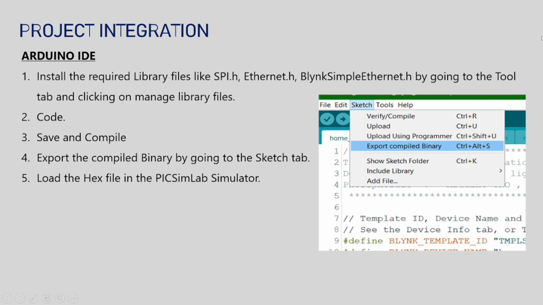Project integration. Arduino IDE. We install the required library files like SPI.h, Ethernet.h, and BlynkSimpleEthernet.h by going to the Tools tab and clicking on Manage Libraries. We code, then save and compile. After this, if there is no error, we export the compiled binary by going to the Sketch tab. Then we load the hex file in the PICSimLab simulator.